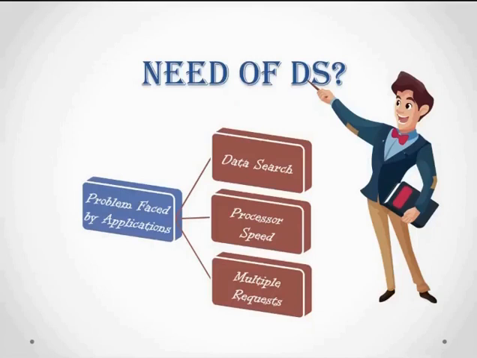So we cannot fix the data, right? Today I'll be using some millions of data or thousands of data. By tomorrow I'll be using a different amount of data. So day by day the growth of data is going to be different. In such a case the processor may fail to deal with this amount of data. So this is why the processor speed is degrading here.